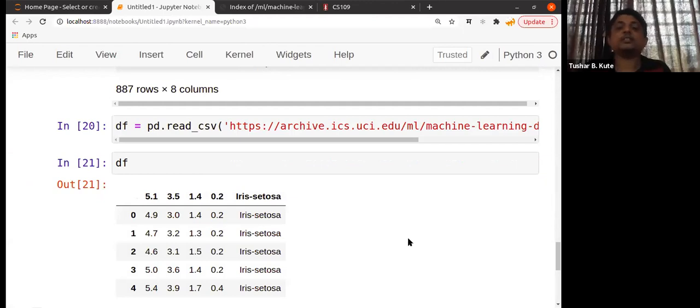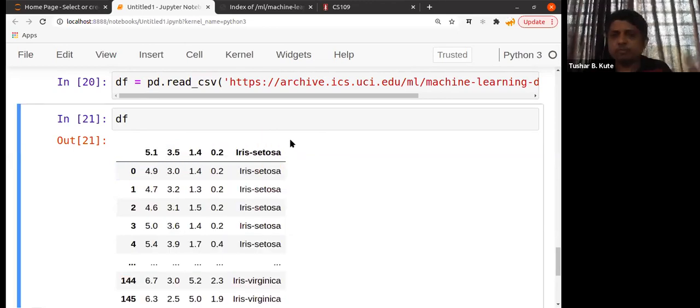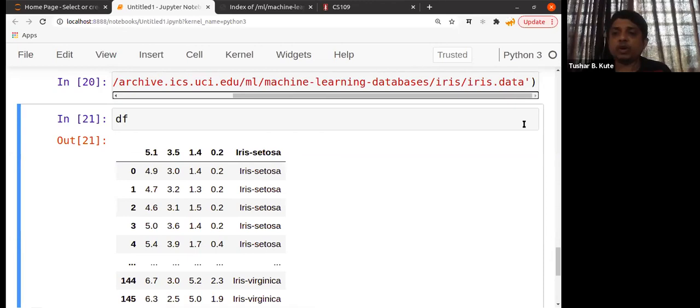So I'll just print it. See this. Now the problem here is that you can see the column names. Basically, the dataset which is present on that link does not contain the column names. So in that case, what to do? This facility is also given over here. I can use this method to download the data, and I can apply the column names. You can see the first entry is this one. Columns are not given there. So I can just mention the names of columns.